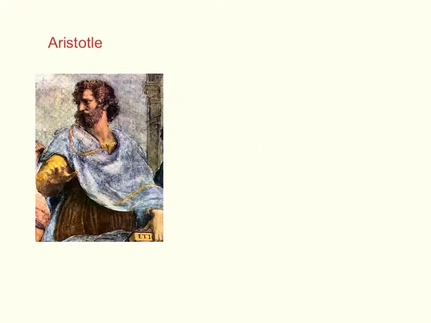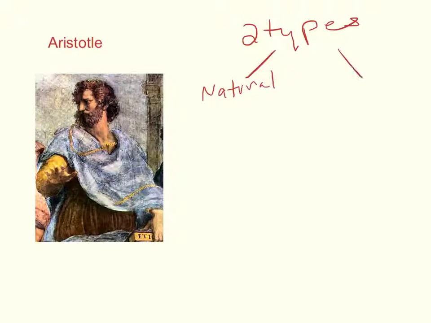Aristotle, approximately 300 BC, Greek philosopher, observer, and scientist. Aristotle viewed the world around him, categorized the elements that things were made out of, and described their motion. In Aristotle's view, there were exactly two types of motion. There was natural, and there was violent.